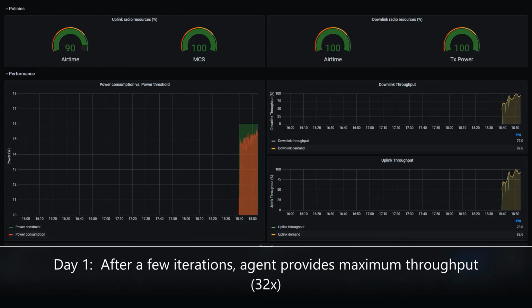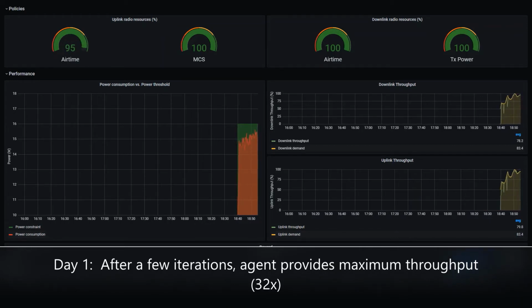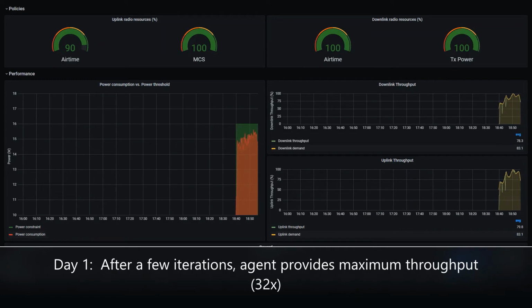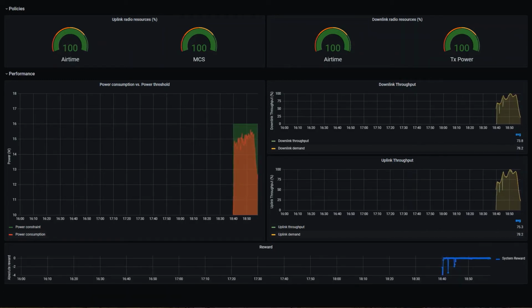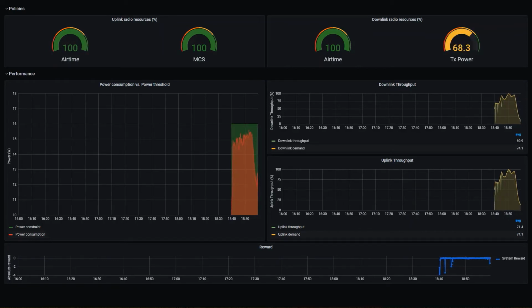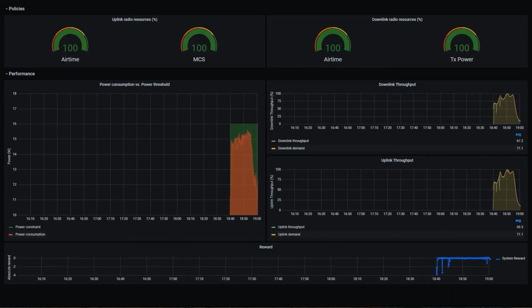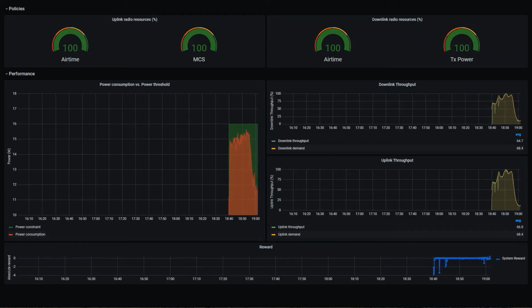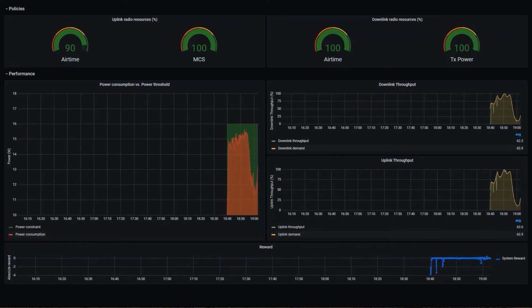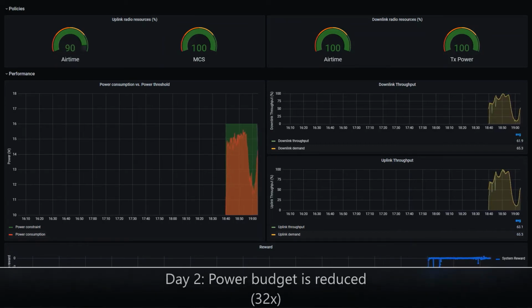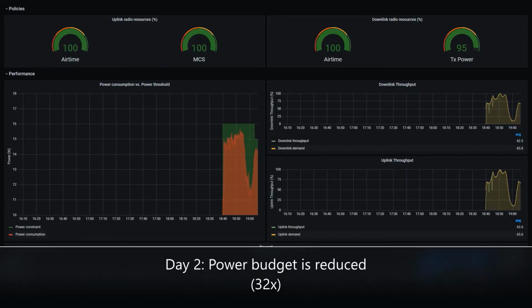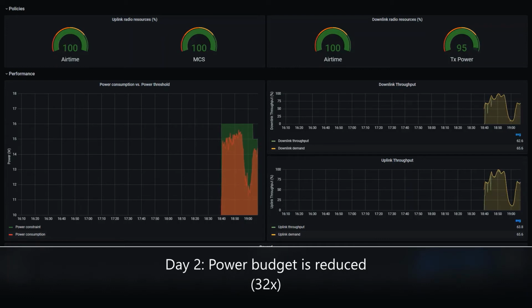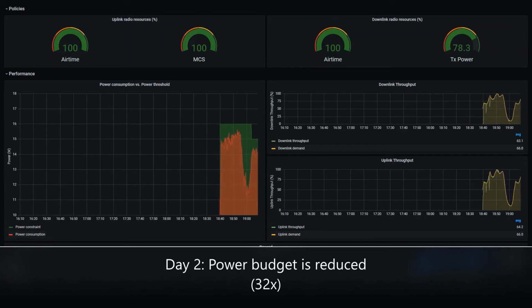Let's speed up till the end of the first day. At the beginning of day 2, we reduce the power budget, which limits the action set to a safe set that guarantees meeting our power constraint.